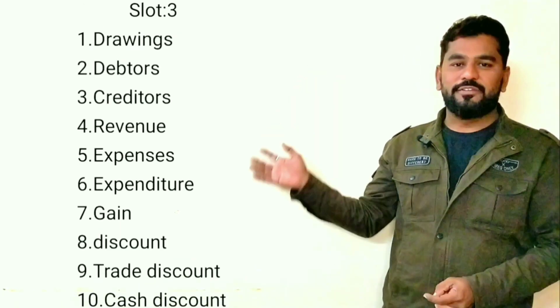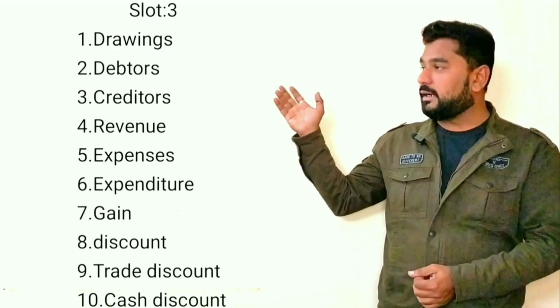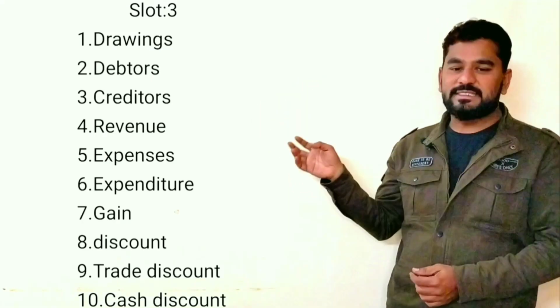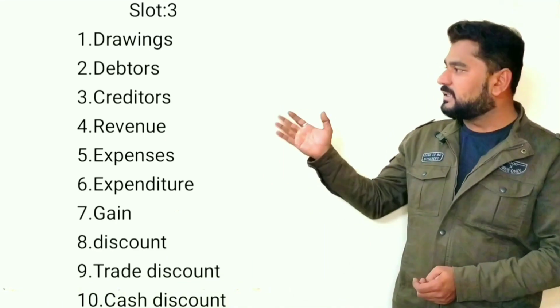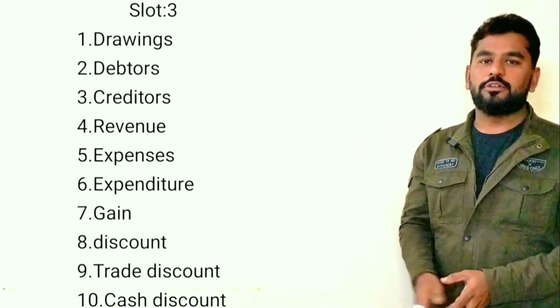Let's move to the third slot. In the third slot, we are learning a set of 10 questions. The 10 questions are: what is drawings, debtor, creditor, revenue, expenses, expenditure, gain, discount, trade discount and cash discount. These are the 10 questions relating to slot 3. Let's start from the first question.